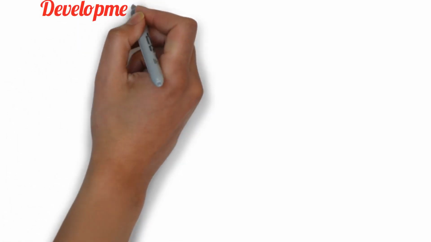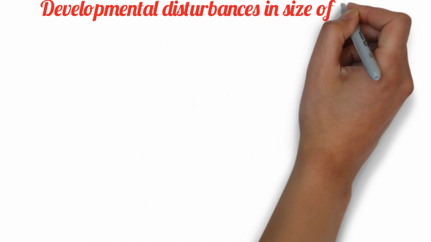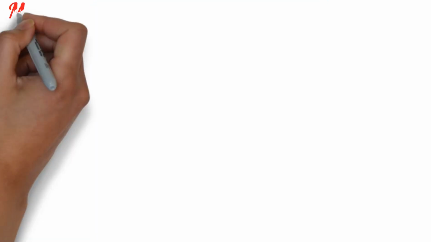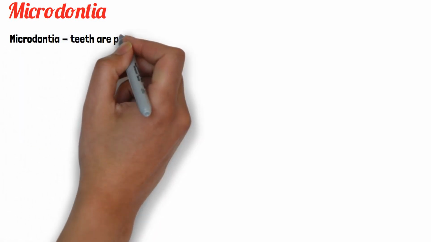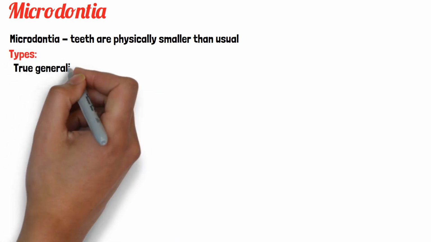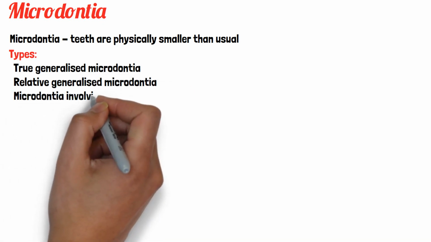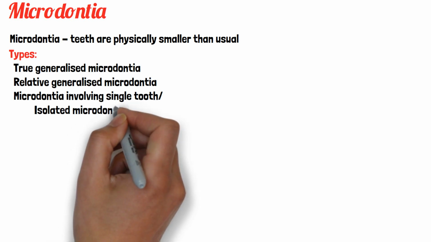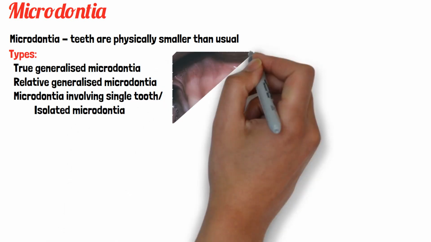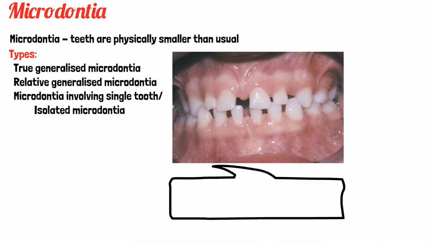So firstly, we will discuss developmental disturbances in size of the teeth, which involves both microdontia and macrodontia. So first one is microdontia. This is the term which is used to describe teeth which are smaller than normal. Under this microdontia we have 3 types, that is true generalized microdontia, relative generalized microdontia, and microdontia of single tooth or isolated microdontia. So what is true generalized microdontia? It is where teeth are physically smaller than usual.